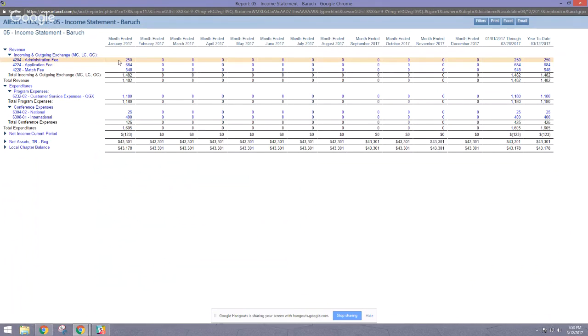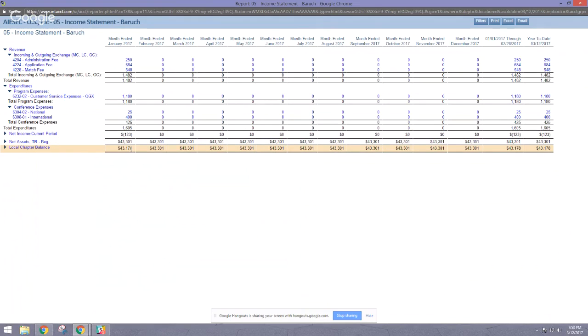So what does this mean? This means that in January we had this amount of revenue, this amount of expenses, this amount of profit, and we started our term, or started January. The fiscal year is January 1st to December 31st. So we started with $43,301.